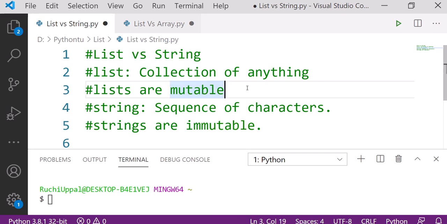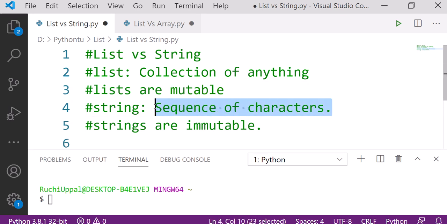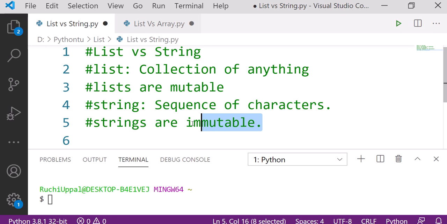Now if we talk about strings. What is a string actually? A string is a sequence of characters. It means it can have only characters. Like if I say maths, then maths will be a string. So we cannot have numbers over here. Strings are immutable. Immutable means something you cannot change. Clear? So let's see the example of string first.